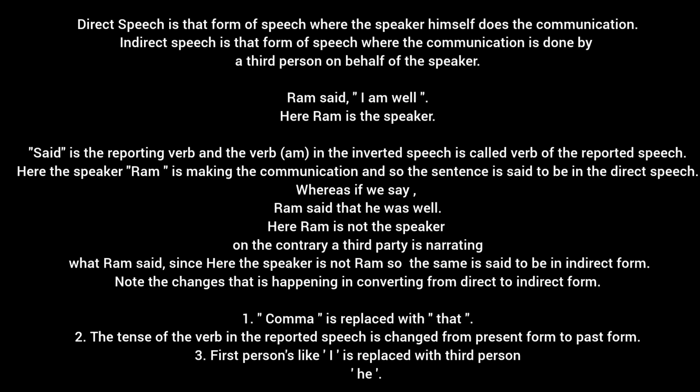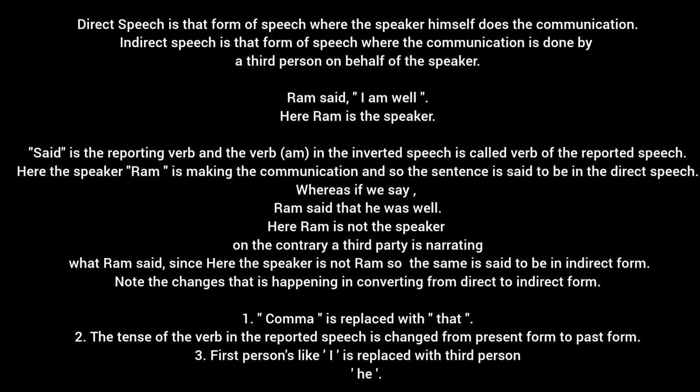Like am, is, are become was, were, and if we have has, have, then it becomes had or had been. Let me once again quote the example. In the direct form, it is given as Ram said, comma, in the inverted commas, "I am well." Now when we quote the same thing in the indirect form, we say, Ram said that he was well.